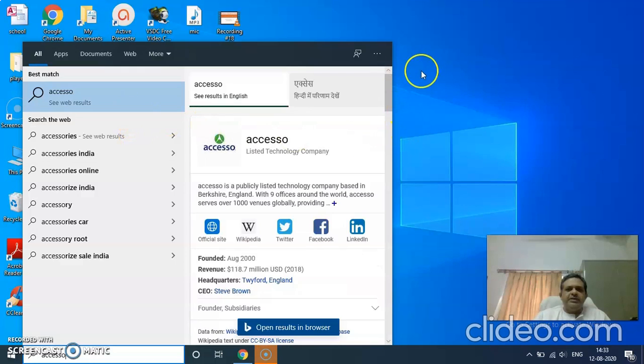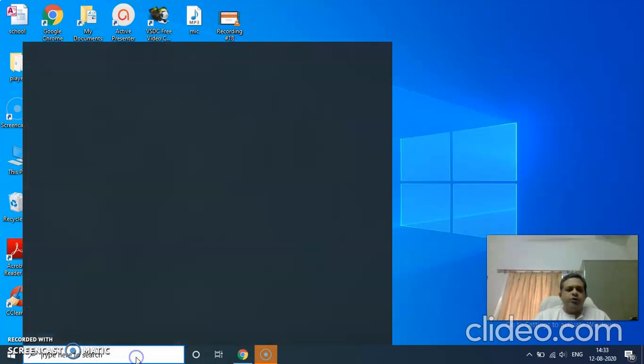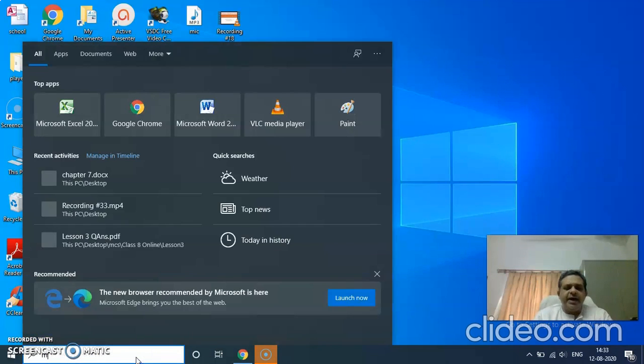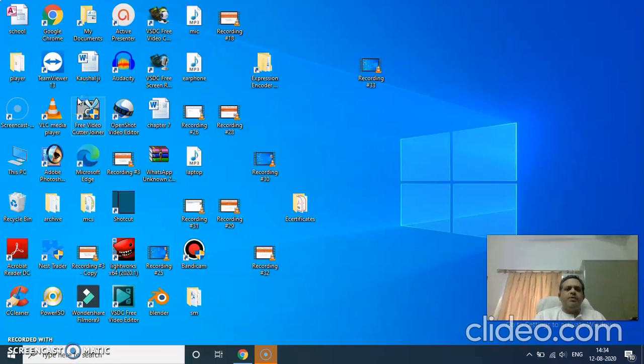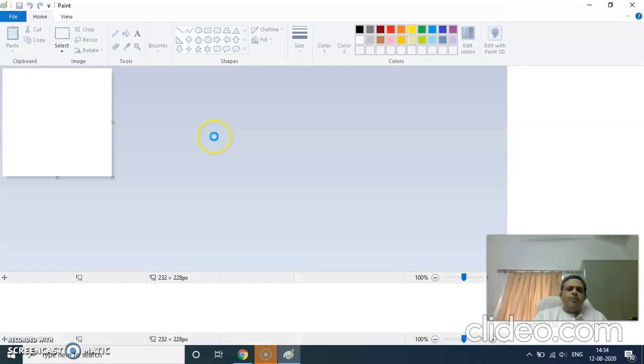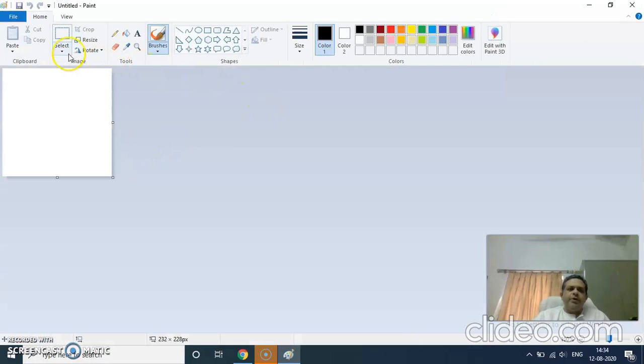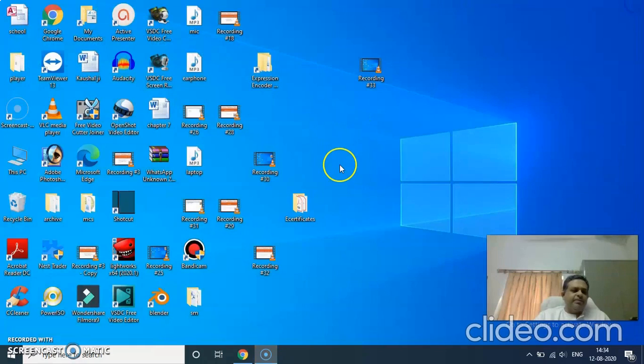So in this version, the accessories folder is not visible, but if you wish to start MS Paint, you can directly type MS Paint here. A Paint application is going to open, right? You all know what the Paint program is used for: making drawings, coloring them, etc. Similarly, Notepad is there to type very unformatted, simple documents. Calculator is also there.